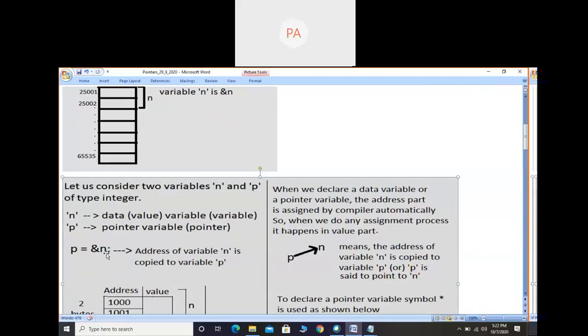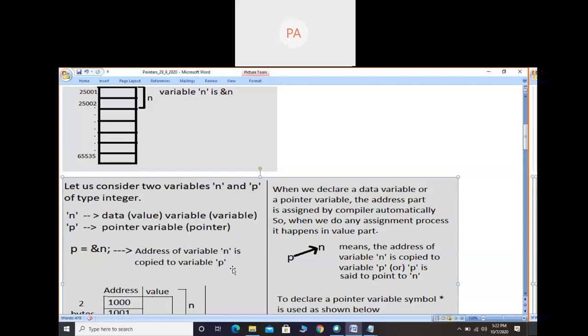When you are storing the address of variable n in p, this p becomes a pointer variable. So we have to know which one is to be called a pointer variable and which one a normal variable, in the sense of a data variable. When you look at the statement, see what you have written on the right hand side: ampersand n. So call this n a data variable, and on the left hand side you have written p, so call this p a pointer variable. The address of variable n is copied into variable p.